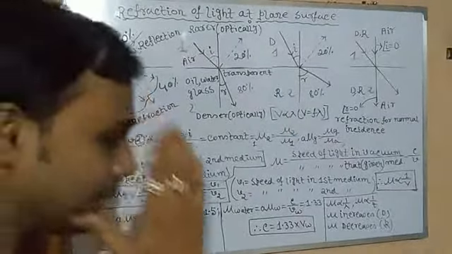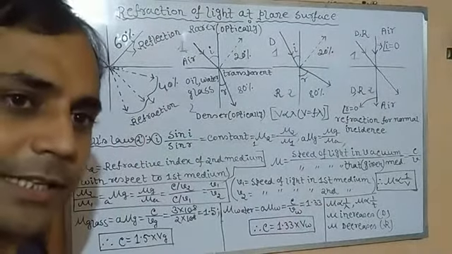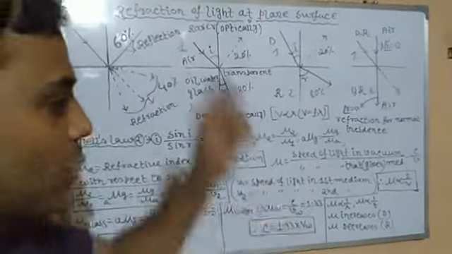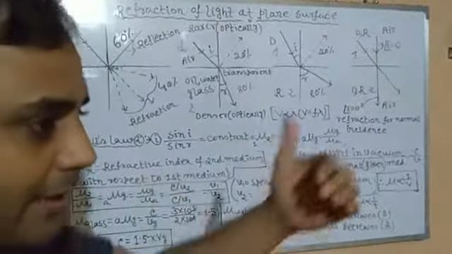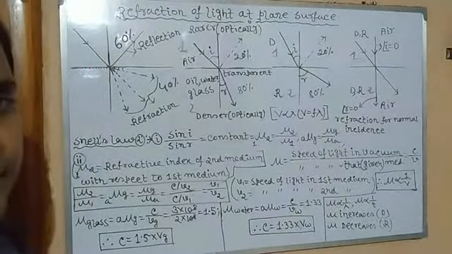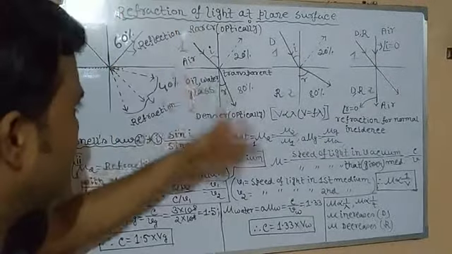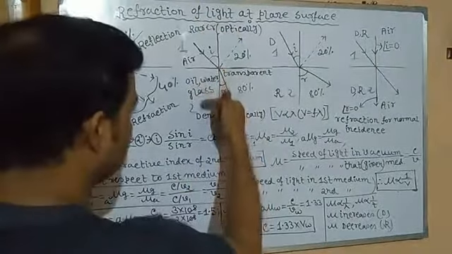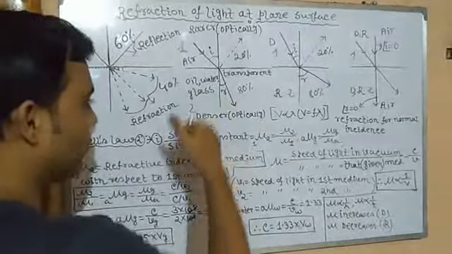Because the velocity of light in a denser medium decreases. Clear? The medium in which the velocity of light increases is called optically rarer medium. The medium in which the speed of light decreases, the light slows down, is called optically denser medium. So while light travels from rarer to denser medium, any rarer to any denser, in this case if light travels from water to glass, water is optically rarer with respect to glass.